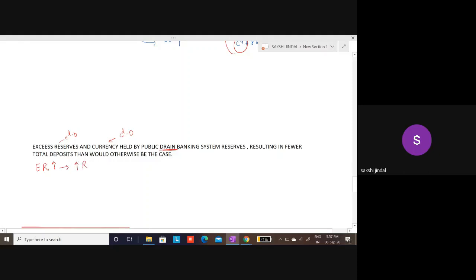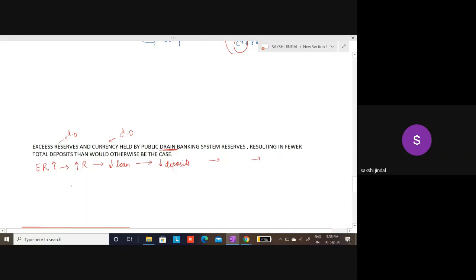ओके, सो अगर बैंक एक्सेस रिजर्व ज़्यादा रख रहा है, ठीक है, सो वो रिजर्व ज़्यादा रख रहा है, that means they are keeping less in the form of loan, and if they are keeping less in the form of loan, then lesser deposits will come for the next time period, and this chain will go on for the subsequent time.